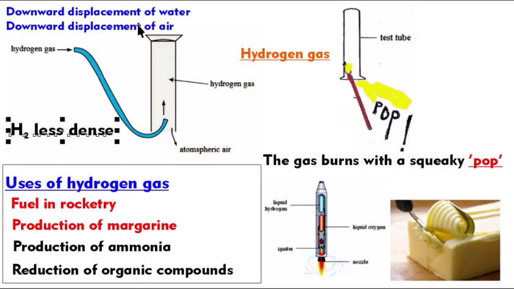If you turn this upside down, upward displacement, the hydrogen will go out of the system. You cannot accumulate it since its density is less.